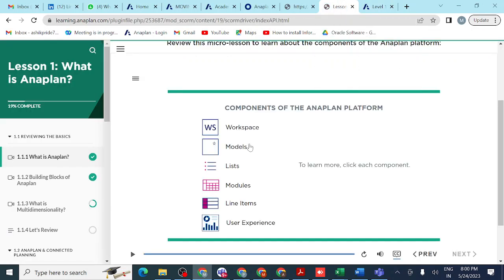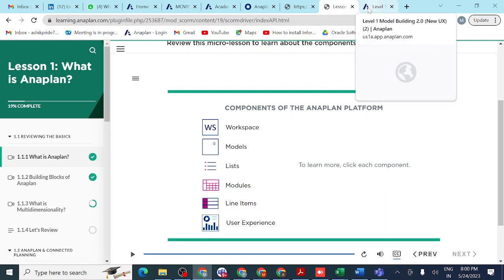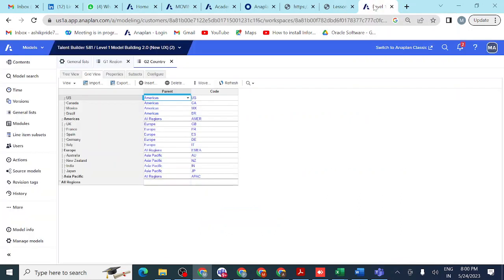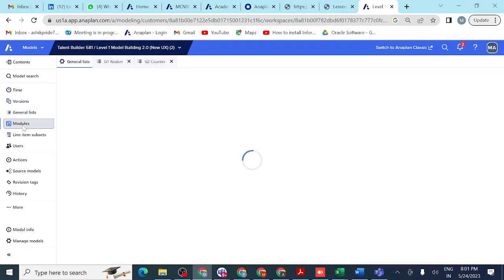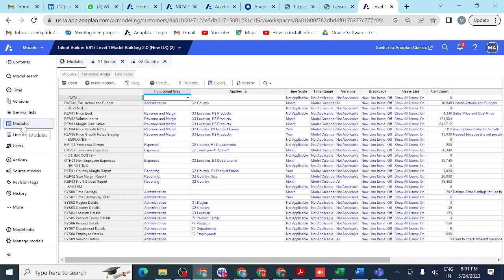The third one you can see is modules. What are modules? Why do we create lists? We create this general list here: country list, region list, product list, employee list, department list, each and everything. Why we create them is because after creating these lists, in modules we can use them anywhere we want.